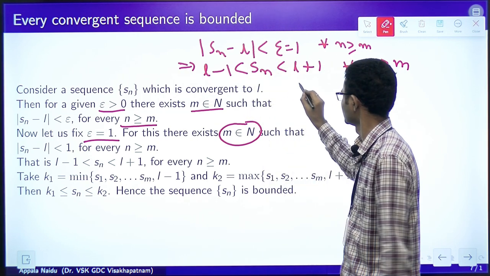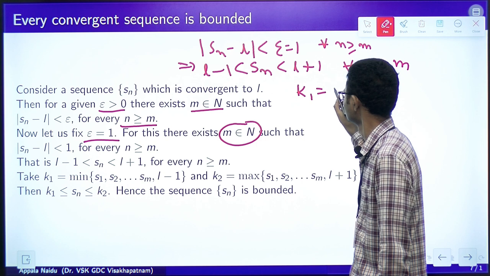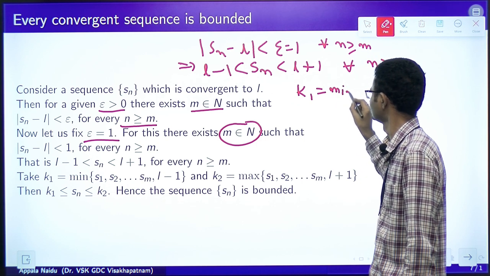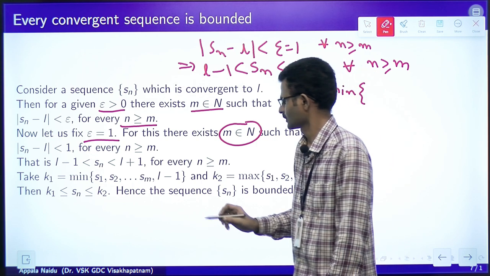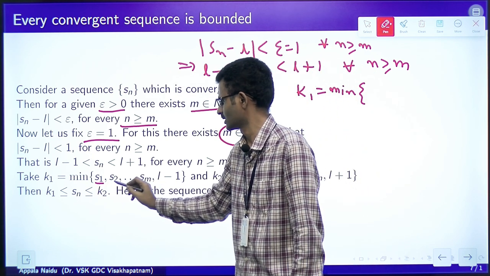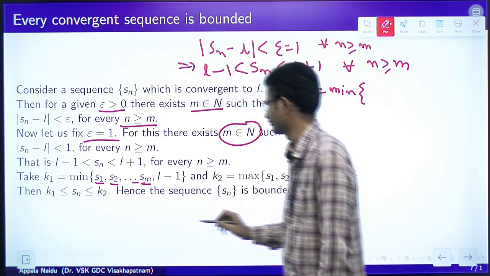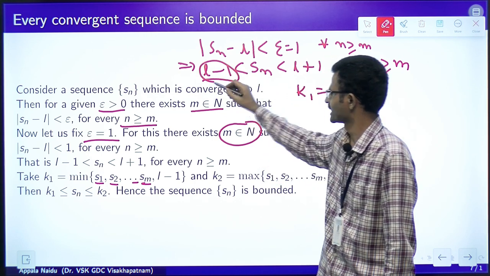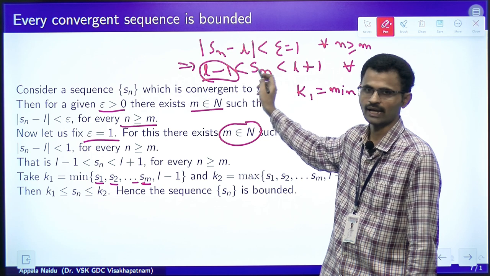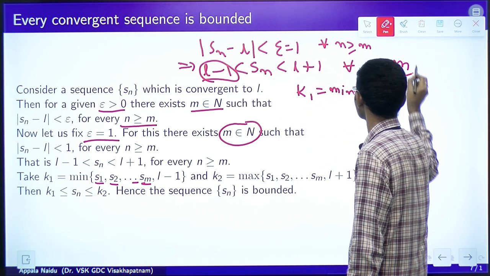Let us take k1 equal to the minimum value of S1, S2, and so on up to Sm, and L minus 1. L minus 1 is a lower bound to Sn for n greater than or equal to m.